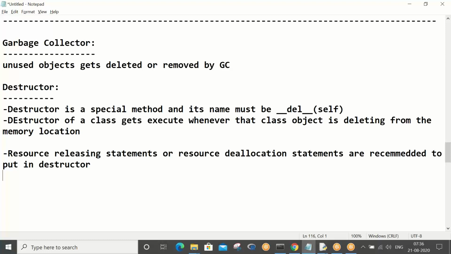See, simple, I'll tell you. In shopping malls, the moment people get inside, they change their clothes into their dress code. Correct? So the moment you get inside, the dress code comes to you automatically. That is constructor.